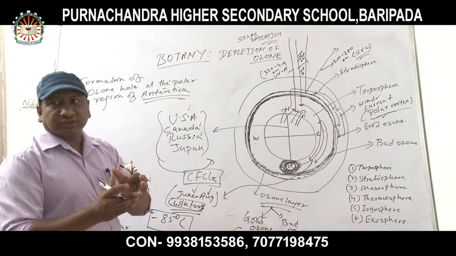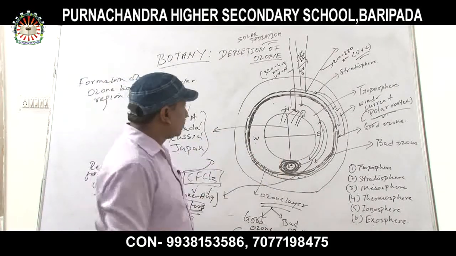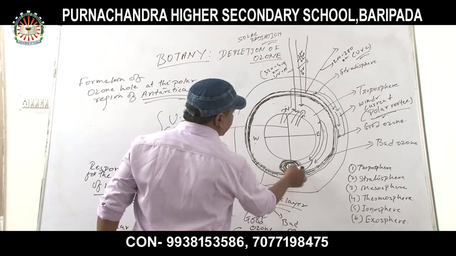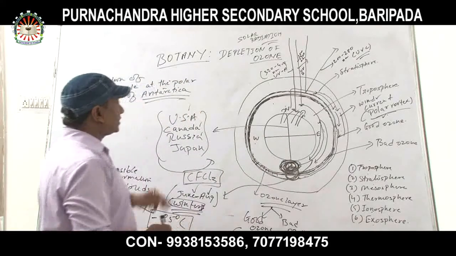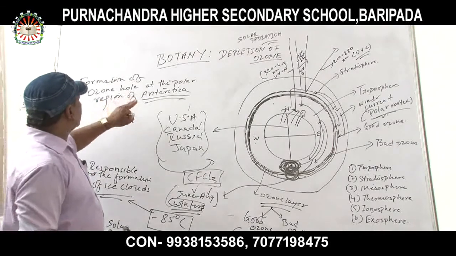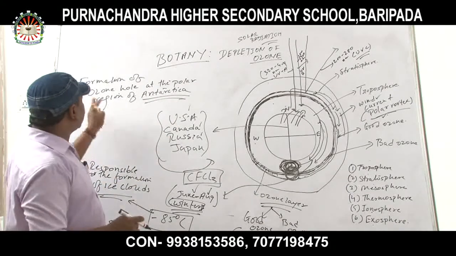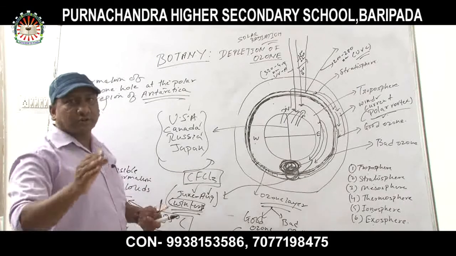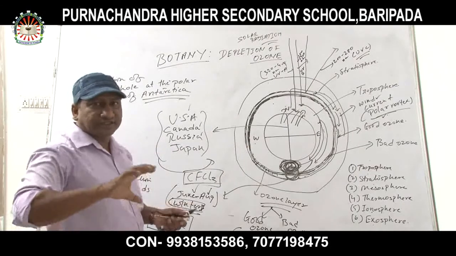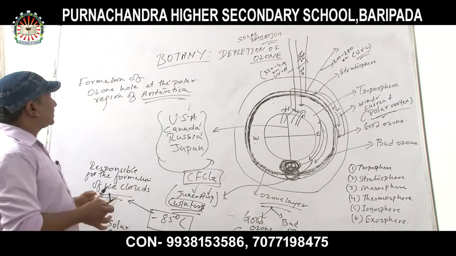Okay. Then the ice cloud will condense with the help of chlorine atoms, and that chlorine will now destroy the ozone. Which will destroy? It will destroy the ozone, and in this particular area the ozone hole gets formed. Okay, this is the formation of the ozone hole at the polar region of Antarctica. Clear? Okay. Now a question can arise this way also: why the formation of the ozone hole at Antarctica. So you have to show the diagram and write very descriptively. Okay. So finish depletion of ozone and formation of the ozone hole at the polar region of Antarctica.